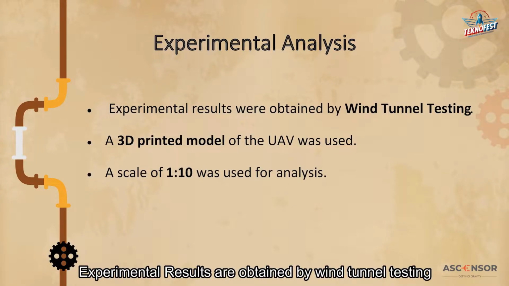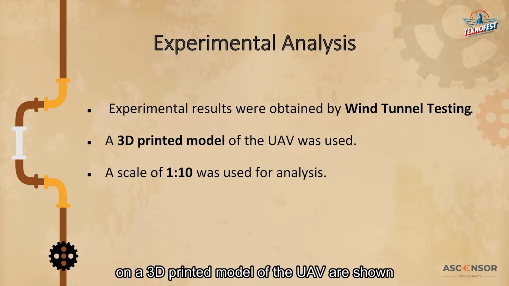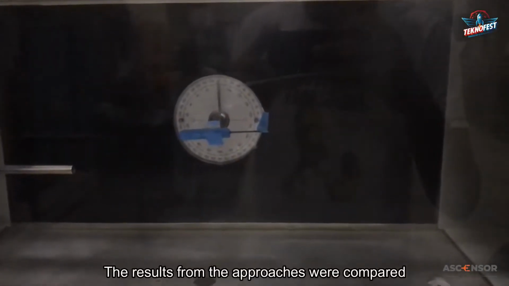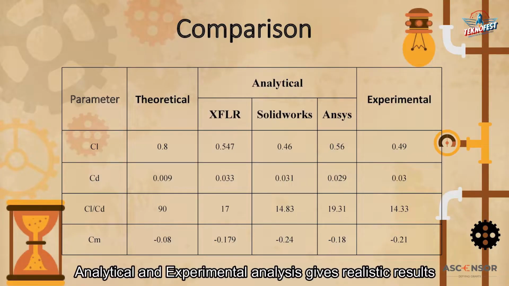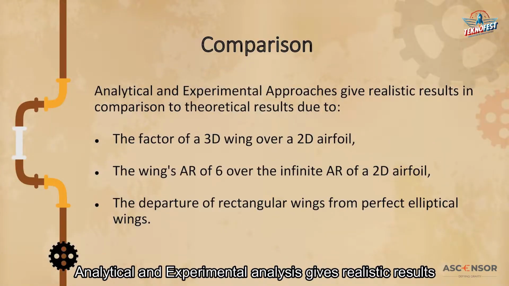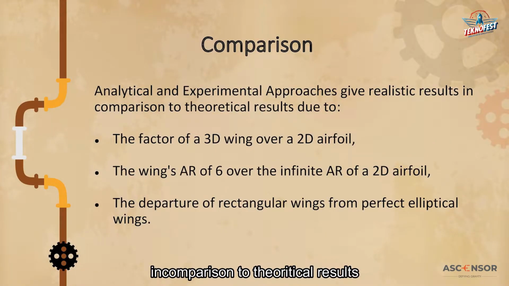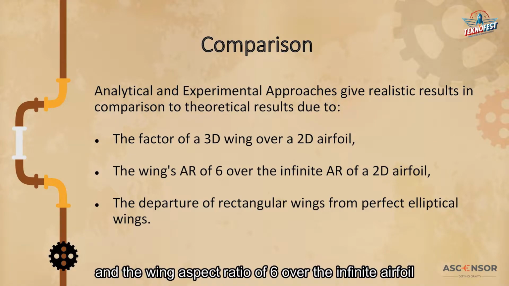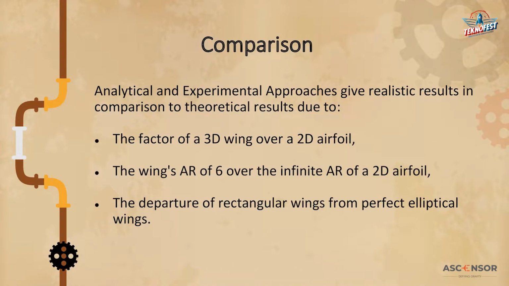Experimental results obtained by wind tunnel testing on a 3D printed model of the UAV are shown. The results from the approaches were compared. Analytical and experimental approaches give realistic results in comparison to theoretical results due to the factor of 3D wing over a 2D airfoil and the wing's aspect ratio of 6 over the infinite airfoil.